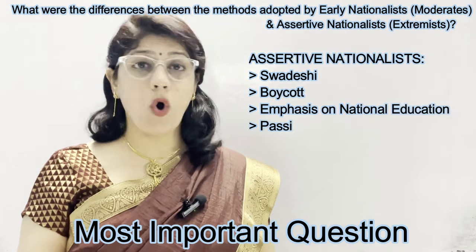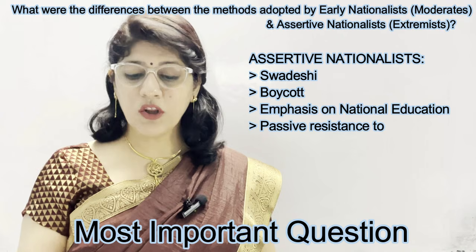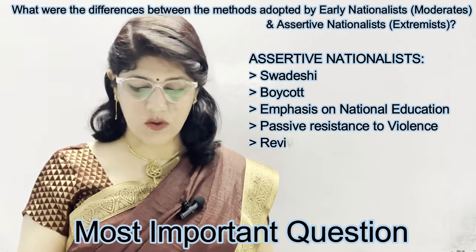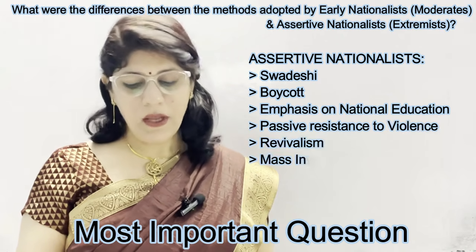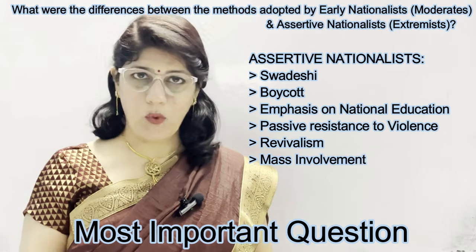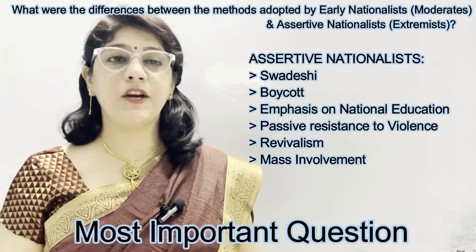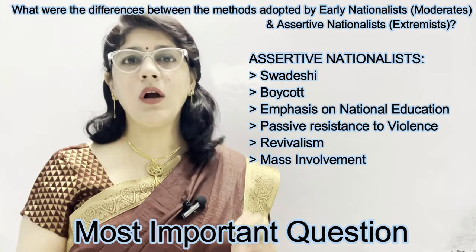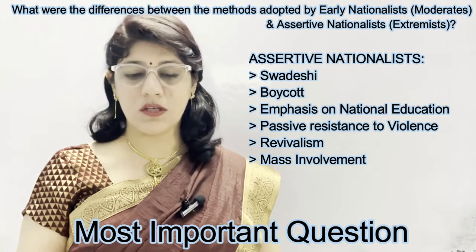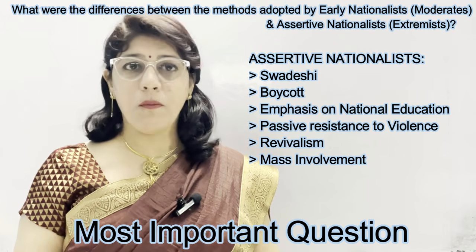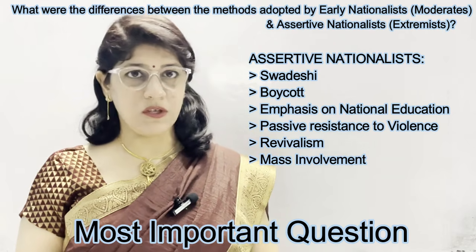Third, emphasis on national education. Fourth, passive resistance to violence. And then revivalism and mass involvement are sub-points in this heading. You need to explain all these points and you should prepare one long answer from these two chapters, because this is the most important question from my point of view from these two chapters.